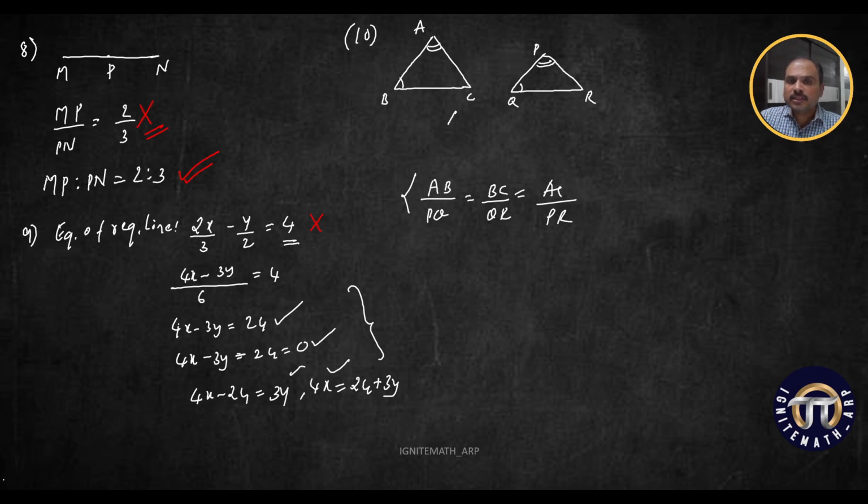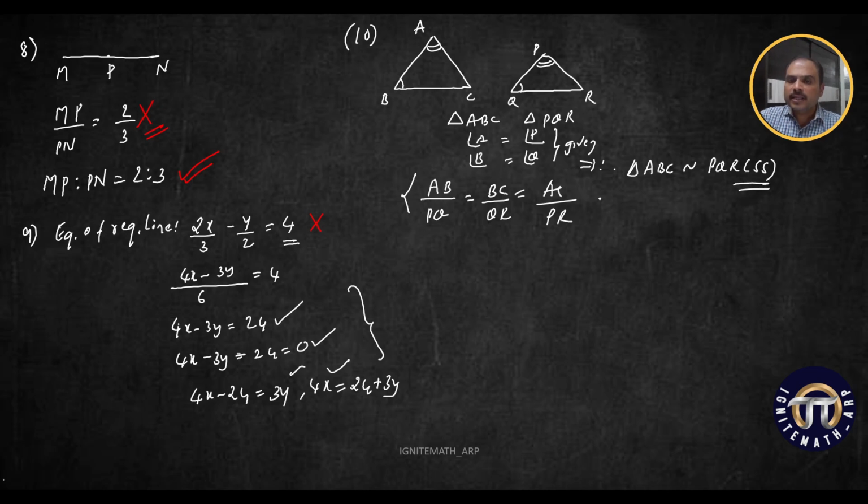So you need to establish the similarity first. Triangle ABC and triangle PQR. So angle A is equal to angle P, angle B is equal to angle Q, given. Then you write down, therefore triangle ABC is similar to triangle PQR by AA similarity. Then only you can go with the proportional sides. Until and unless you prove that the given triangles are similar to each other, you cannot directly go to the proportional sides. Okay, if you go in such cases, obviously marks won't be given for that, right?